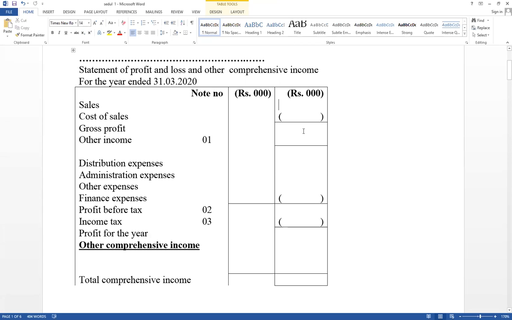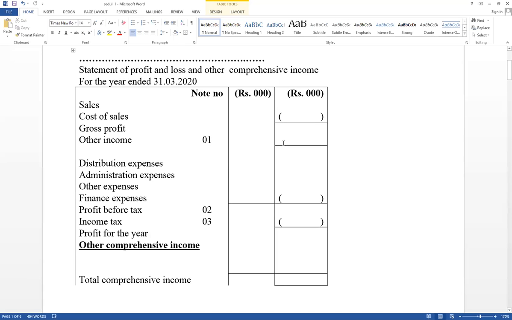And gross profit, other income. Think about interest income, dividend income, rent income, discount receipts. Those cannot be included here. You have to prepare a separate note for that. Here we only put the total value. The composition should be in a separate note. Therefore, for other income we have to prepare a separate note. Its total value should be included in the income statement.